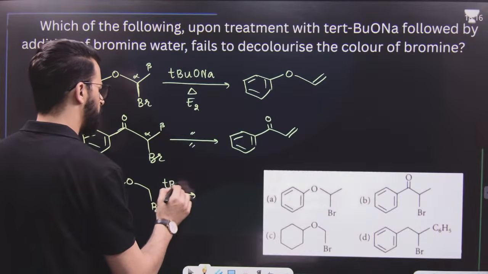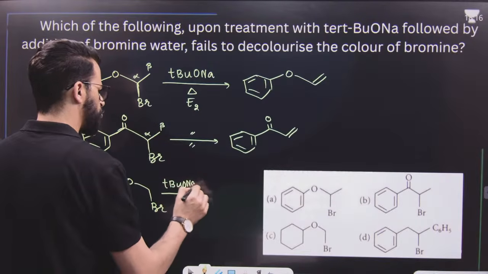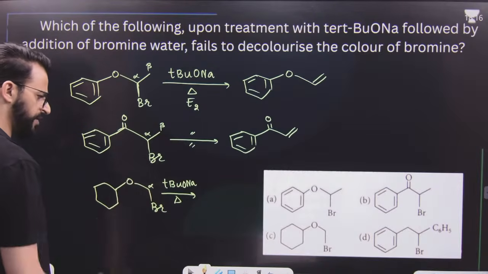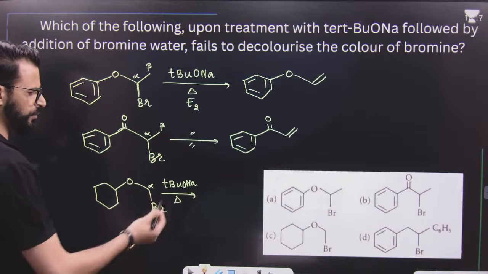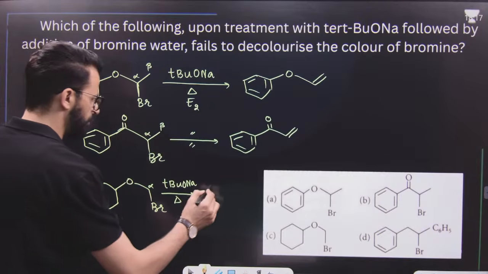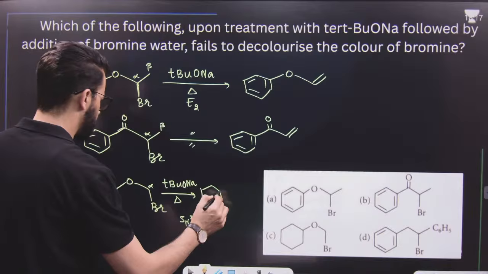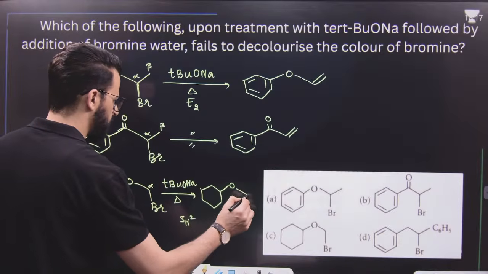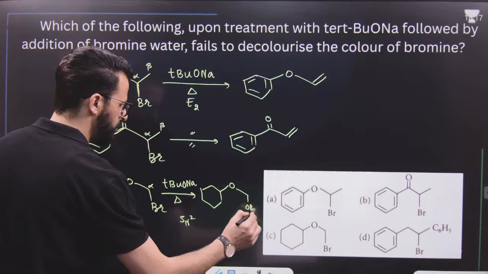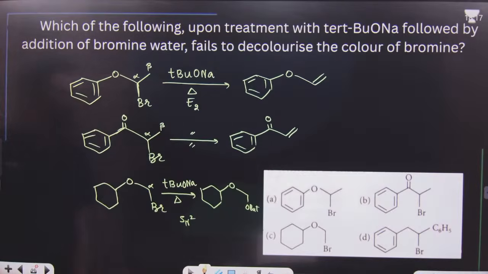Sodium tertiary butoxide, heat. But this is alpha. There is no beta hydrogen. If there is no beta hydrogen, it is simply what we call SN2 reaction. So if it is SN2 reaction, the product formed over here will be simply like this. It will be OBut. I hope this point is clear.